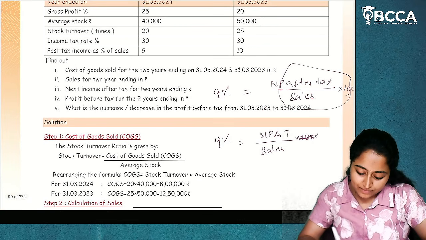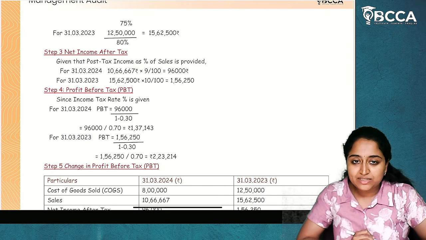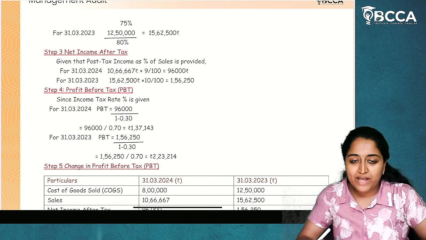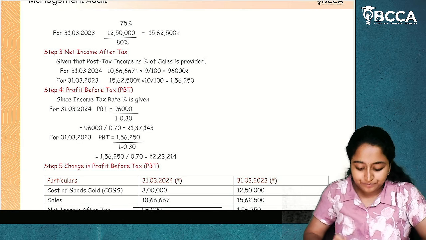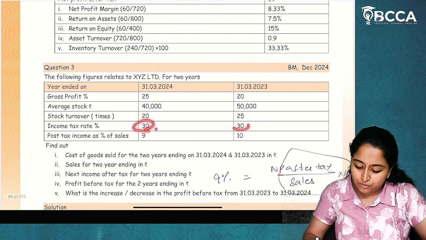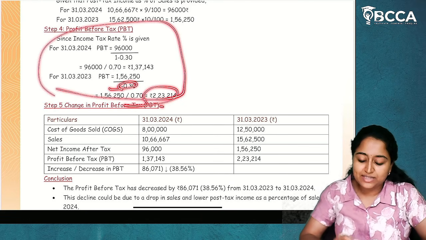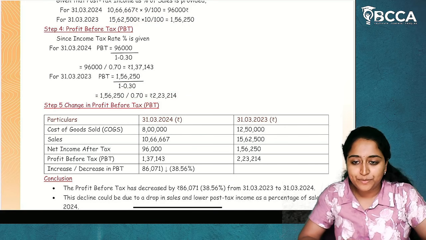Next, profit before tax. This is the net profit after tax. If we add back the tax, we will get profit before tax. Do the reverse calculation. 96,000 divided by 0.70. You'll get profit before tax. I hope it is clear.